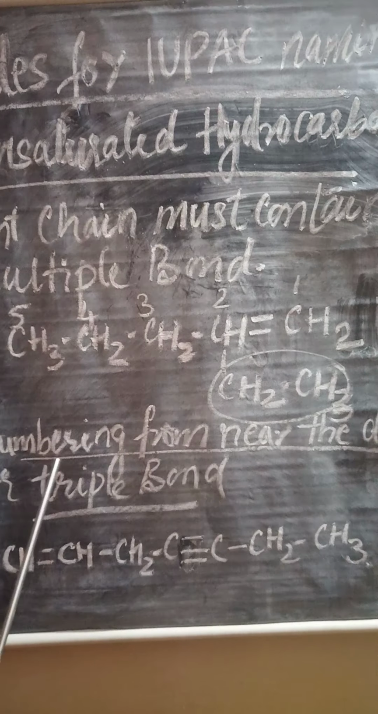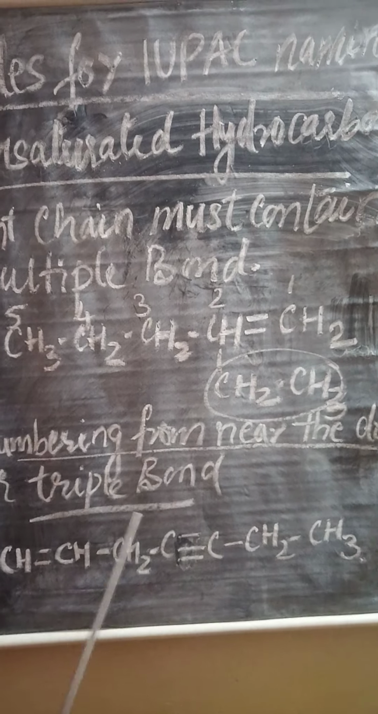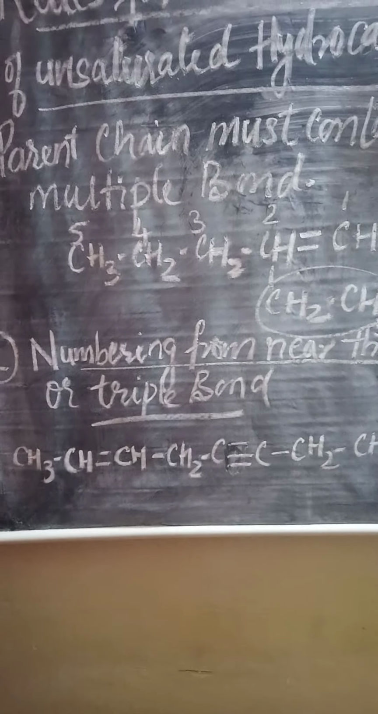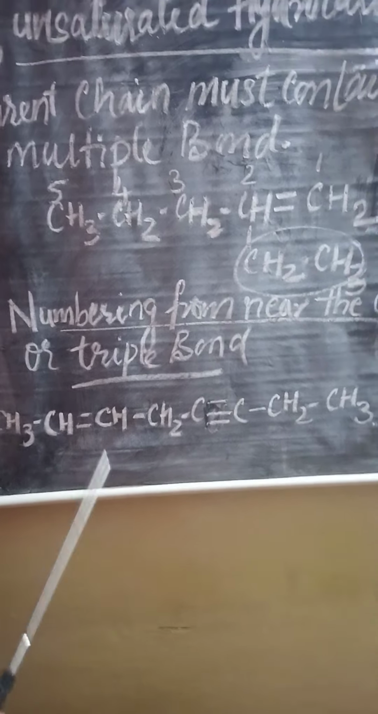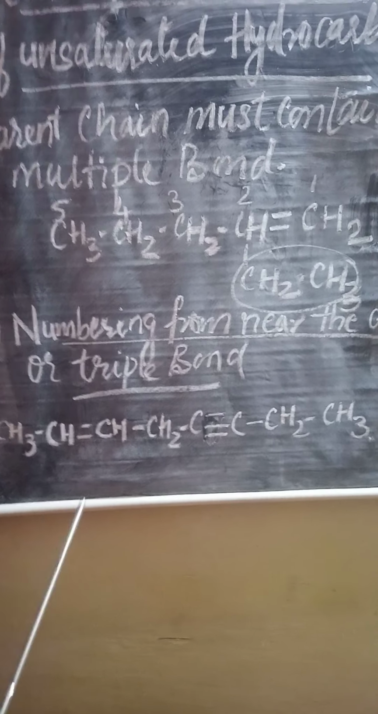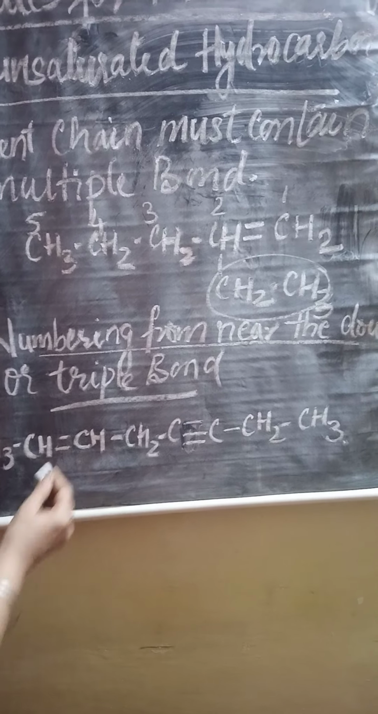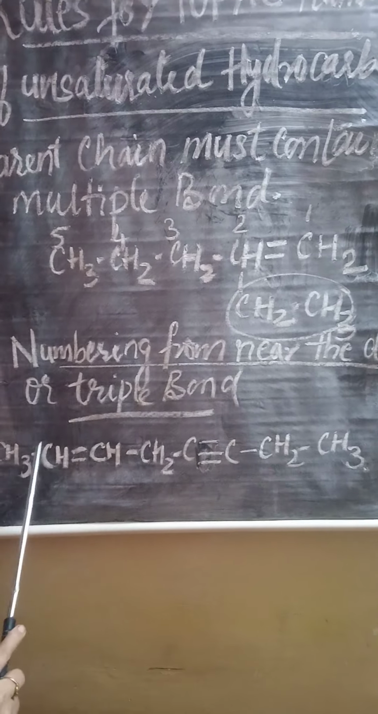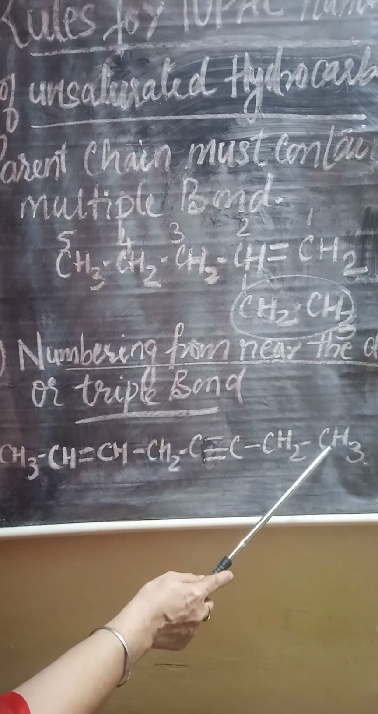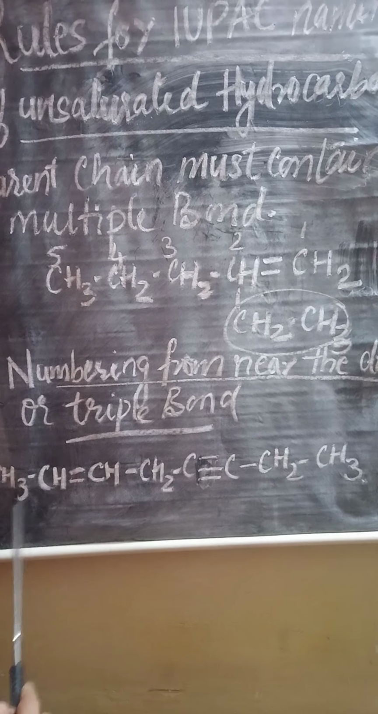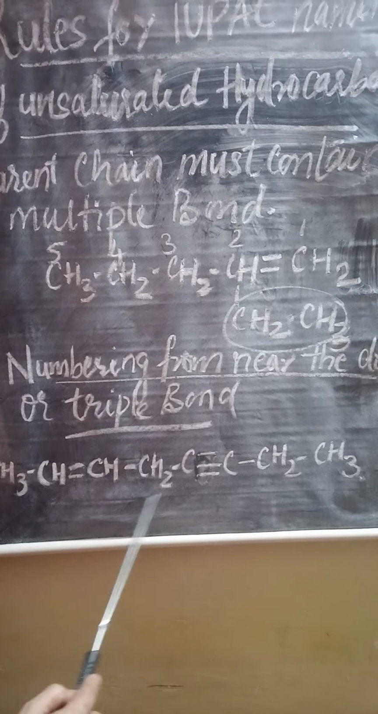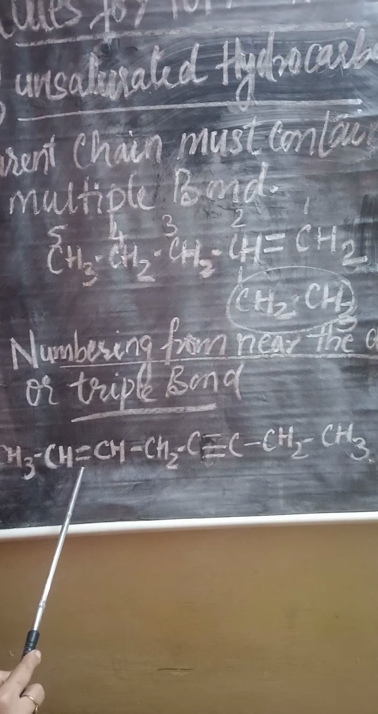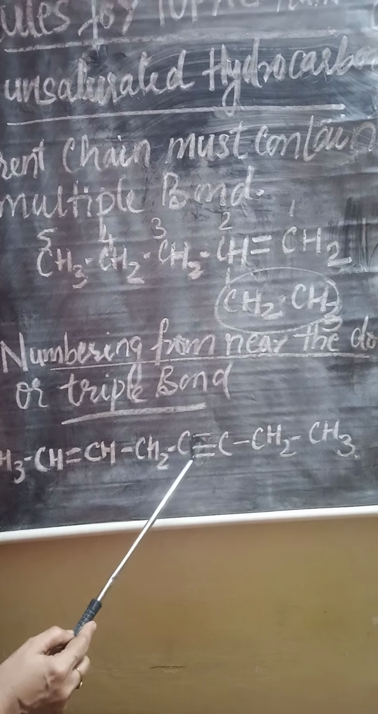Now the second rule: numbering from near the double or triple bond. When there are two kinds of multiple bond, a double bond and a triple bond both, then we have to see the lowest locant rule, where the double or the triple bond is near. So yes children, you can see here in this chain an 8 carbon chain, that means oct, having 8. Between the second and the third carbon there is a double bond. Between the fifth and sixth carbon there is a triple bond.